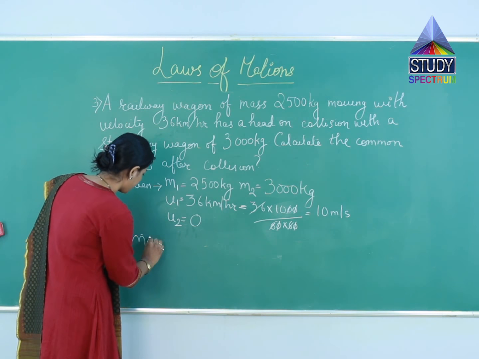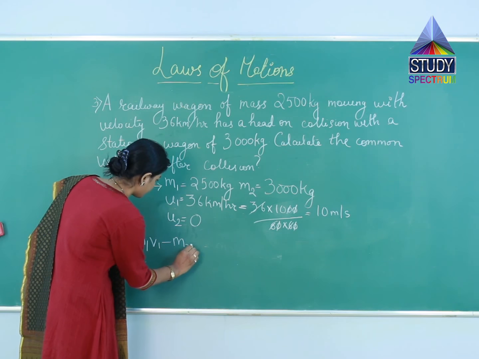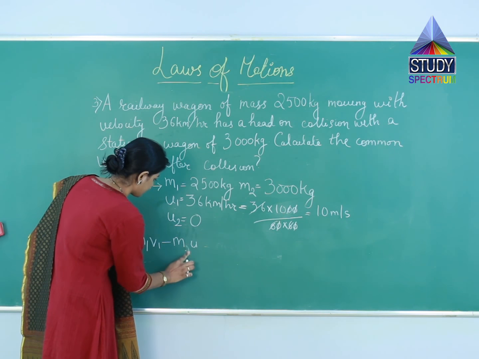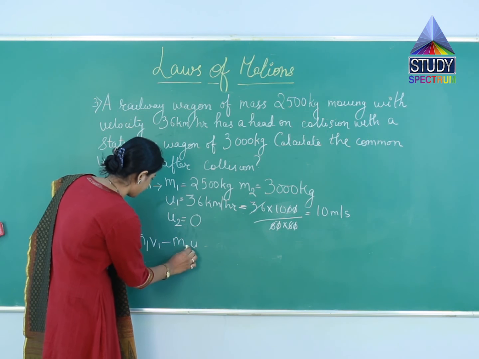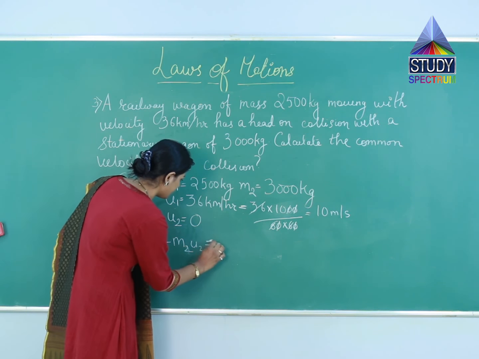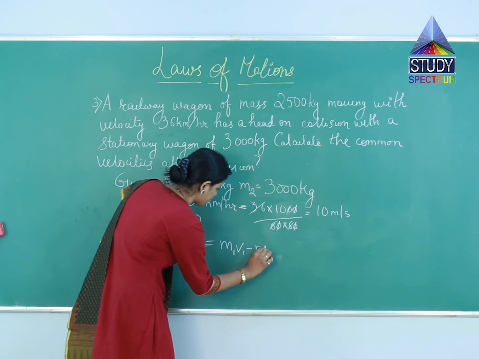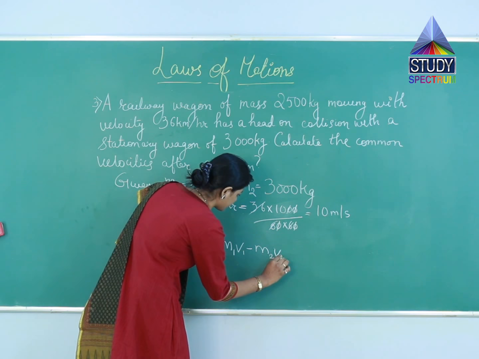So M1 U1 minus M2 U2 equals M1 V1 minus M2 V2.